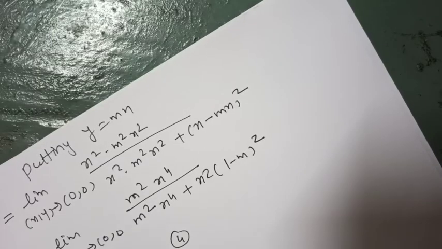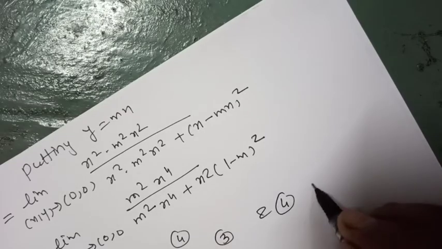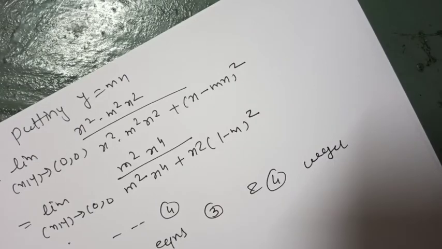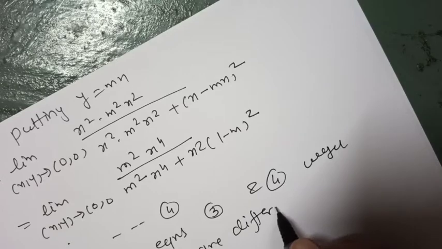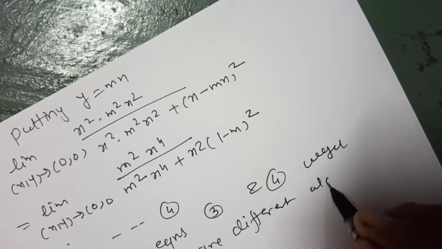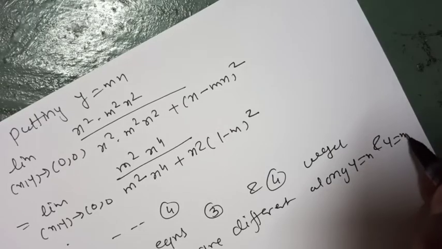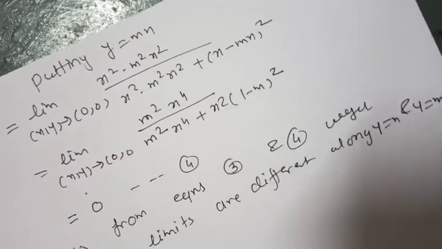Thus from equations 3 and 4 we get the limits are different along y equal to x and y equal to mx.